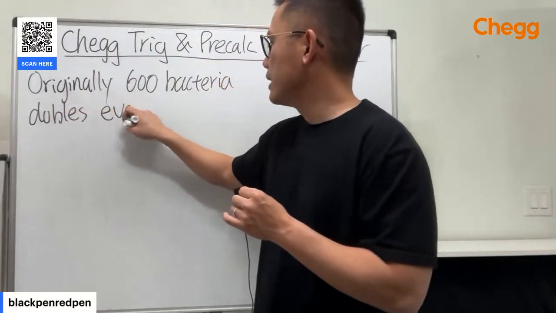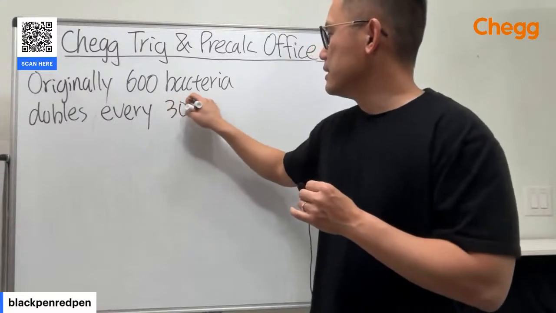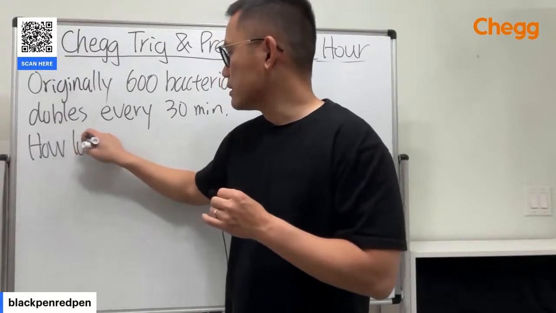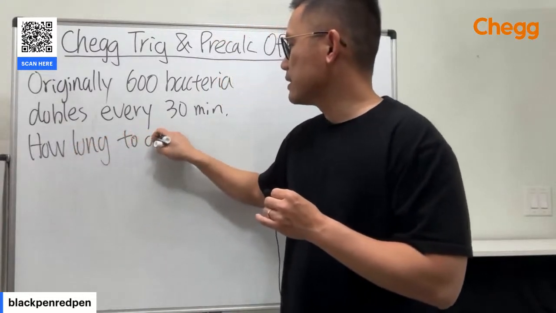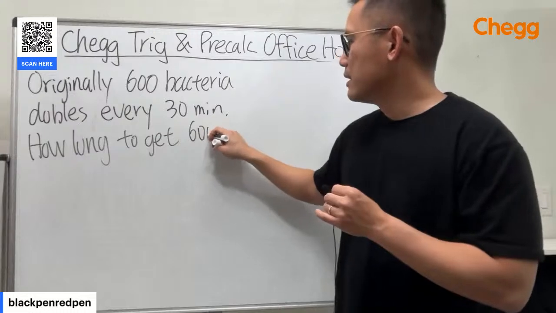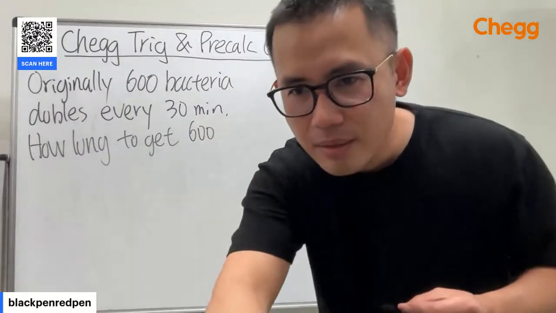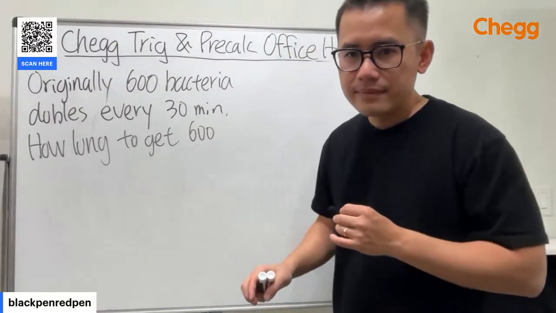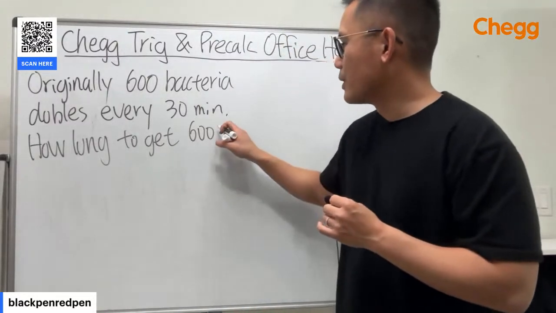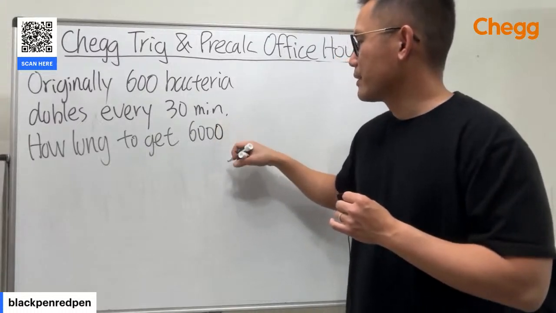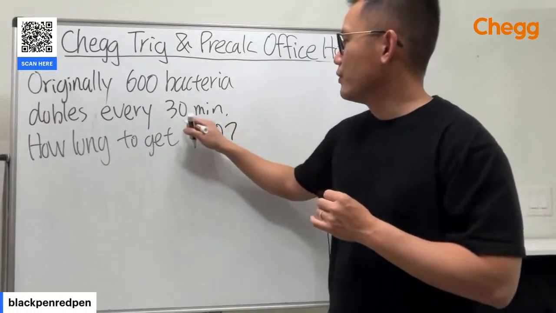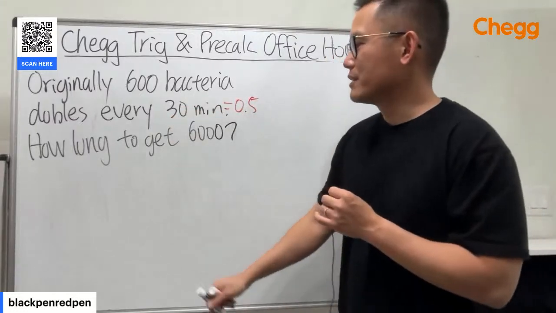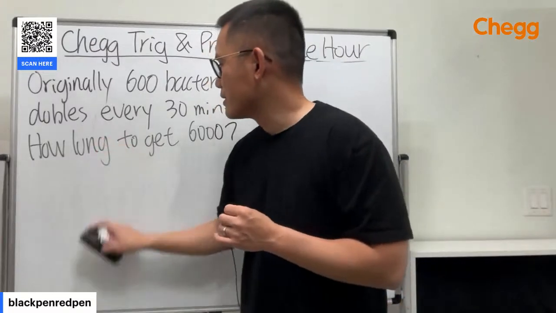And then how long does it take to get 6,000? How many hours to get 6,000 bacteria? Okay, so for the 30 minutes, let's just change that to 0.5. Small thing, because how many hours?